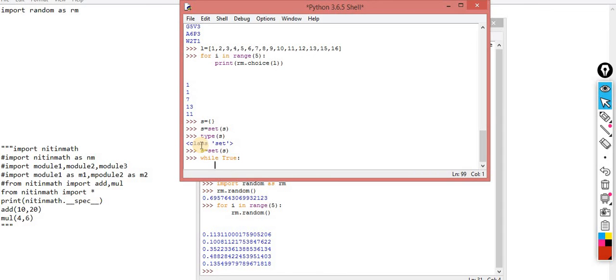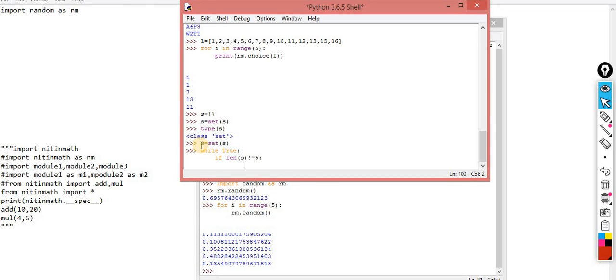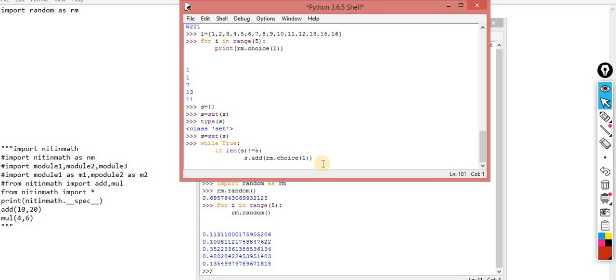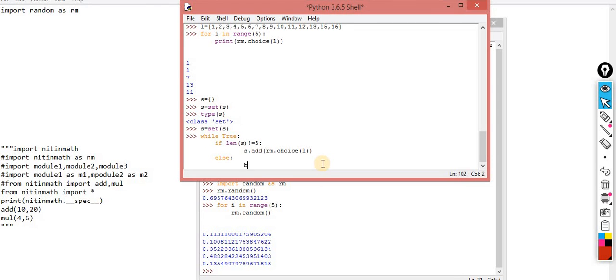Inside it, if len of s not equals to 5, until then what I am supposed to do, random dot choice of L, and I am supposed to add it over s, else break.